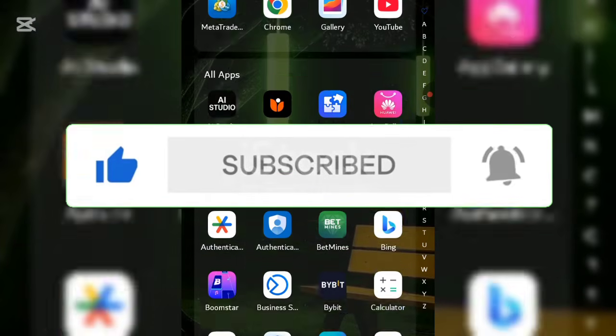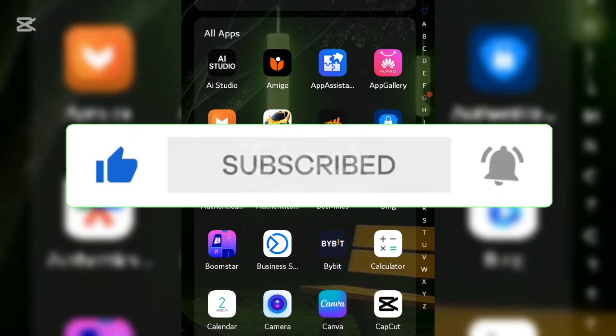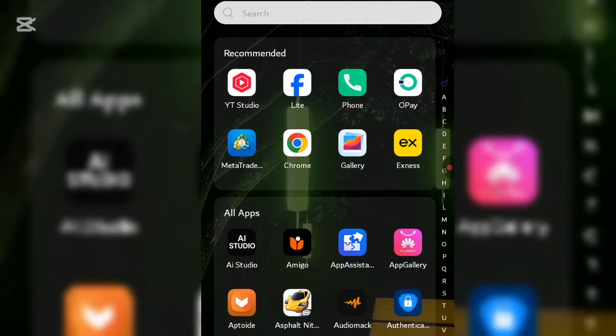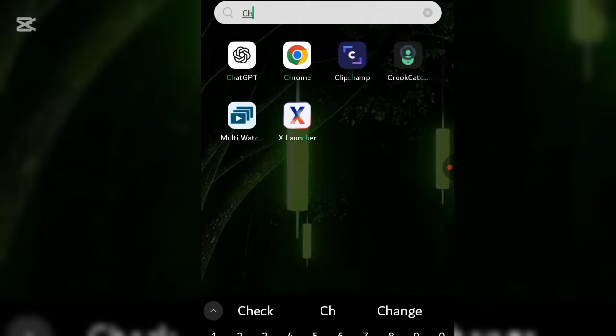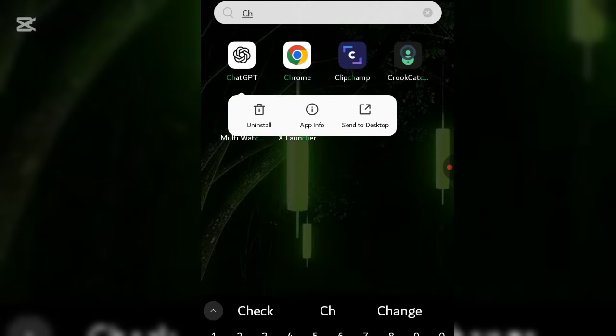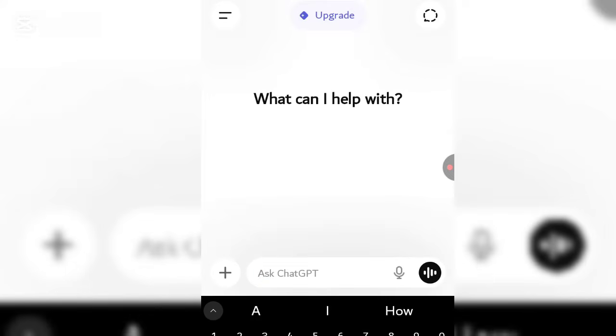Now, if you want to get ChatGPT to give you daily predictions, first of all you're going to come over to ChatGPT. I have it installed on my device. If you don't have it, you can go to the Play Store or App Store and download this particular app, ChatGPT. Once you have it on your device, all you want to do is open it. And in case you don't have the app, you can go to chatgpt.com and use the site. It's going to give you the same result.